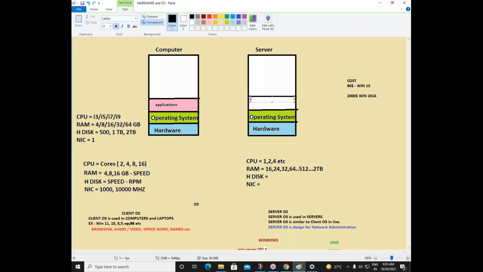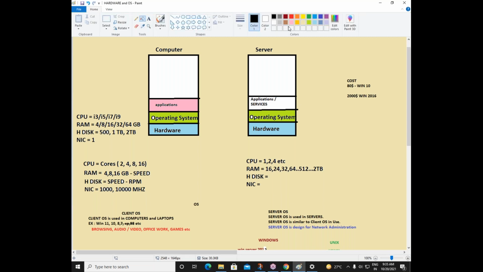One is we can install applications. Applications like your MS Office, antivirus, all these things we can install. But a server operating system is specially designed to run services. So what are these applications and what are the services that we have to see in more detail? Applications we know very well, MS Office, antivirus, these are the basic examples we can take as of now. But coming to services, services are the main part we are learning in our server administration course, like DNS service, DHCP service, ADDS service, all these things we need to see.